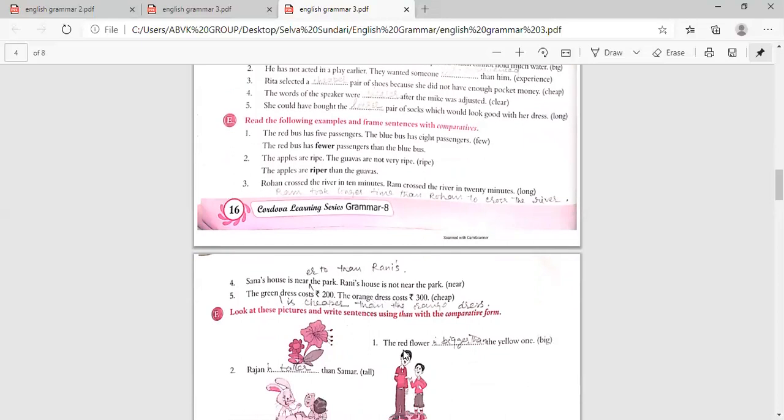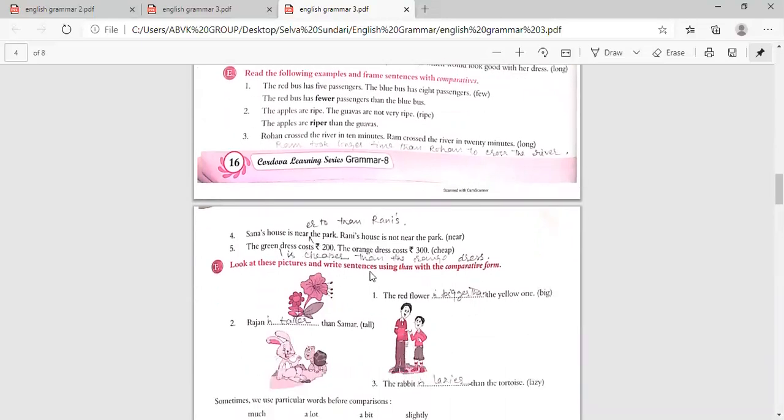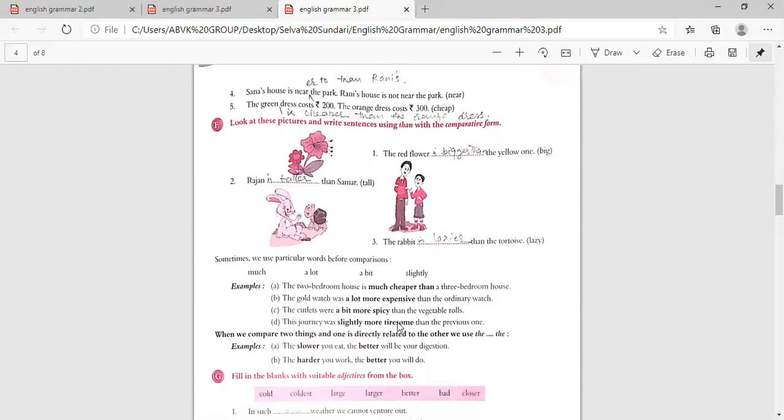Now the next one is, look at these pictures and write sentences using than with the comparative form. The red flower is bigger than the yellow one, bigger. Then Rajan is taller than Sumer, so tall. A rabbit. The rabbit is lazier than the tortoise. So then sometimes we use particular words before comparison.